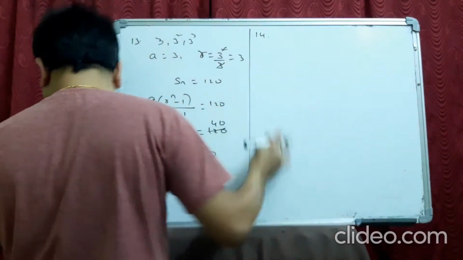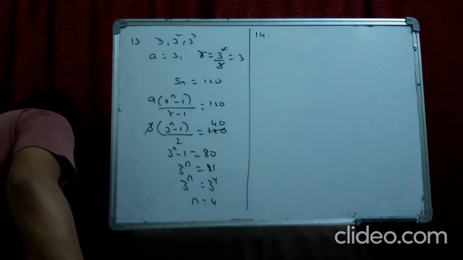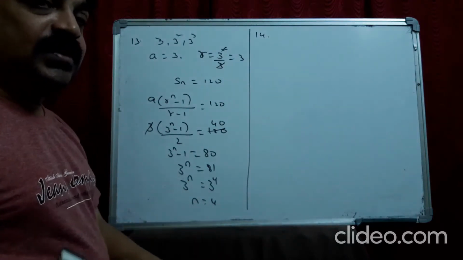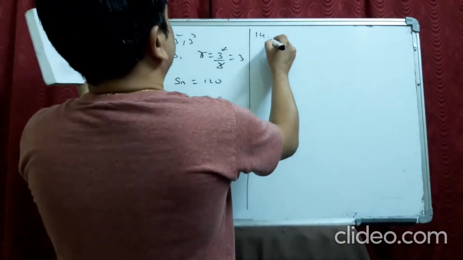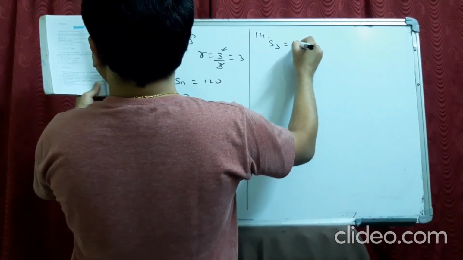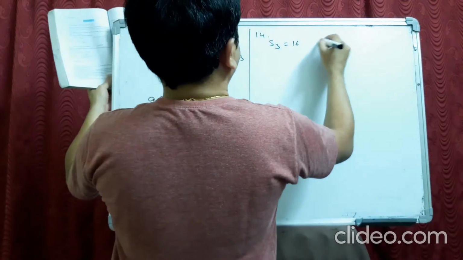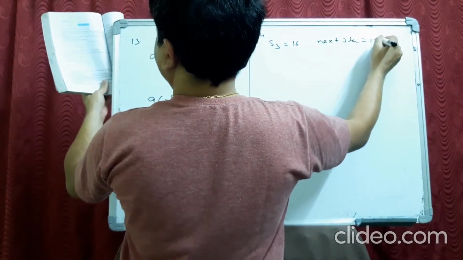You see the 14th question. The sum of the first 3 terms of a GP is 16. The sum of the next 3 terms is 128. See, first 3 terms and next 3 terms. So how to do this? I'll tell you. First 3 terms means S3. S3 is equal to 16. Next 3 terms is 128.